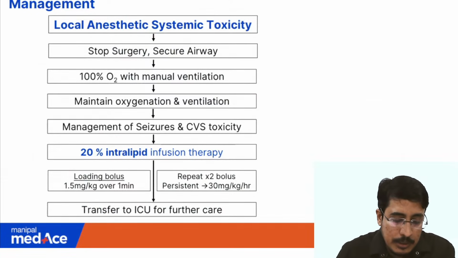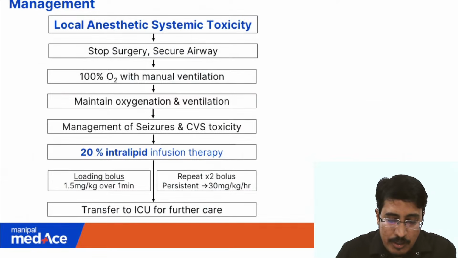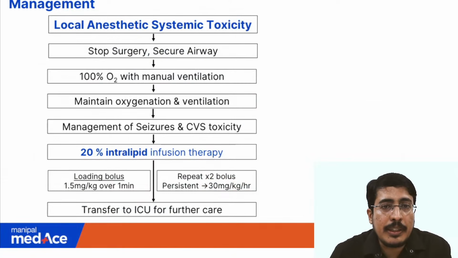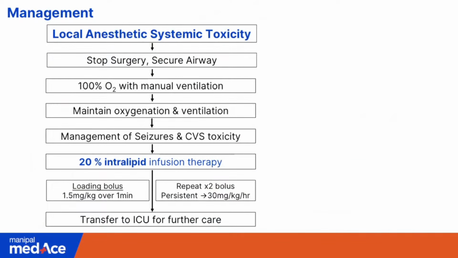So the loading dose here is 1.5 mL per kg over a minute, followed by up to 2 repeat boluses. And in persistent cases, we give a continuous infusion of 30 mL per kg per hour, and the patient needs to be shifted to the intensive care unit for further management. Okay, so that is the treatment.